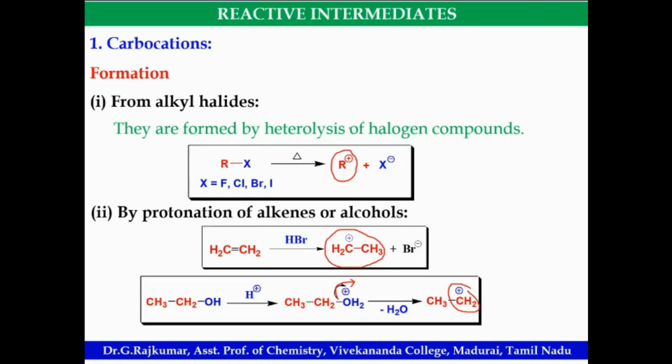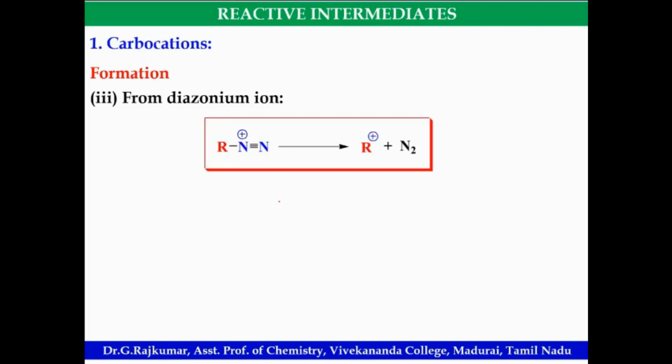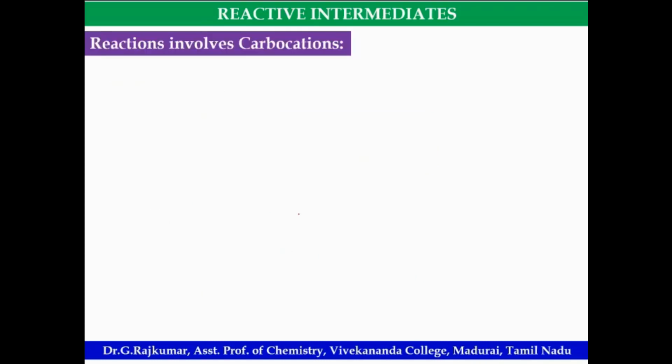So these are some methods in which carbocations can be formed. From a diazonium ion, look at this, it leaves as N2, a neutral nitrogen molecule, then there is formation of carbocation. From ether also it can be formed, it leaves as alcohol, giving R plus, a carbocation.